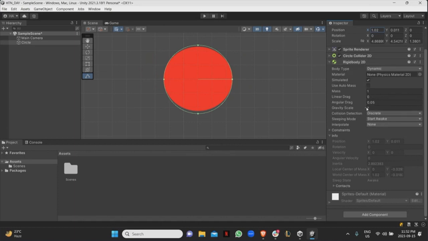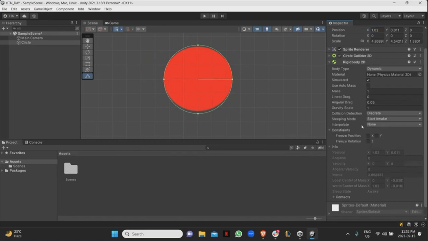And here you can change the gravity, you can change the linear drag, you can change the mass. So if you have multiple objects colliding together, you can modify the mass of stuff from over here. You can have different constraints, and basically constraints are like freeze X, freeze Y, for positions.